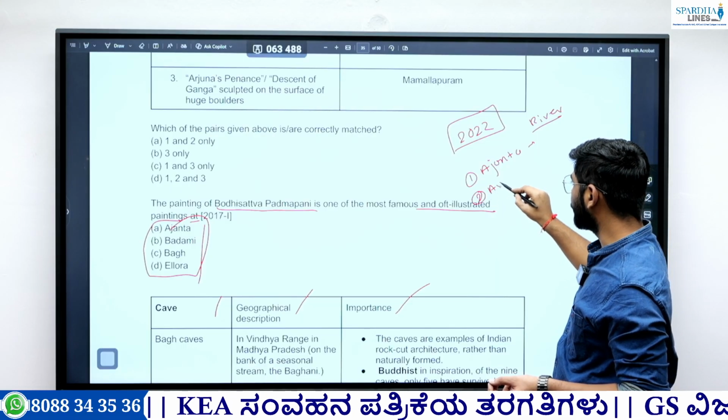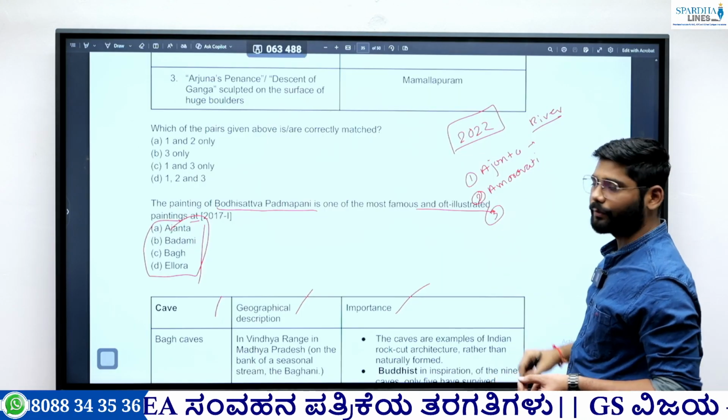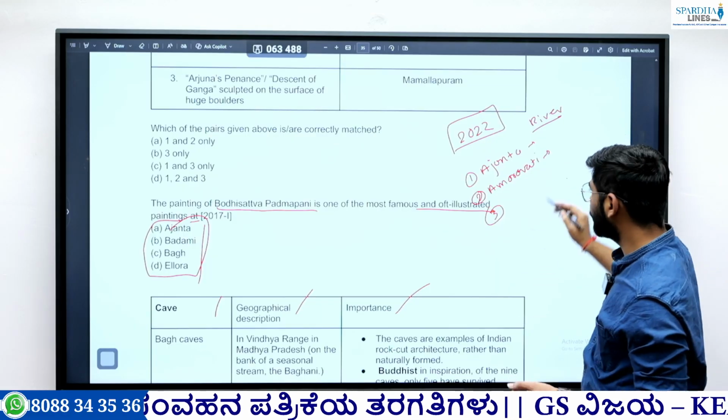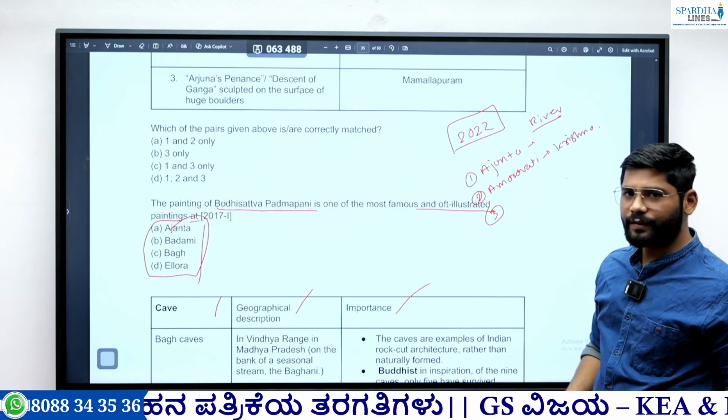Second name was Amravati. Amravati is a Buddhist stupa. And third, I forgot what it was. But here they asked about rivers. For Amravati, I remember they asked Krishna. So this is important.